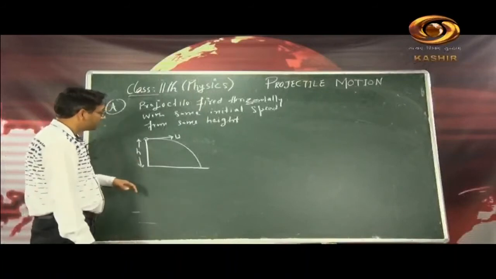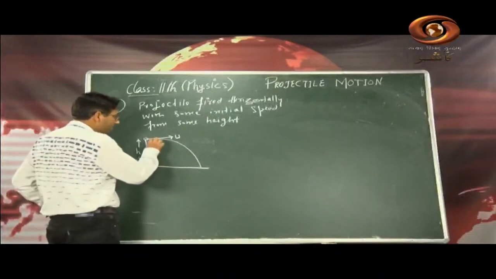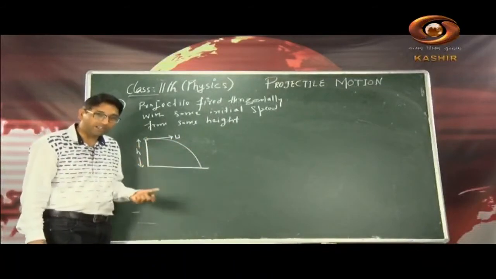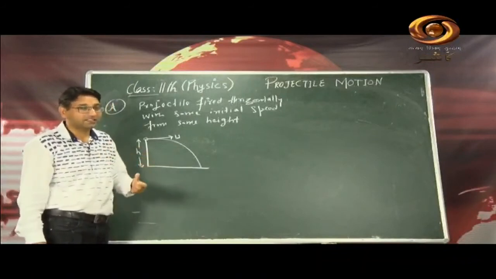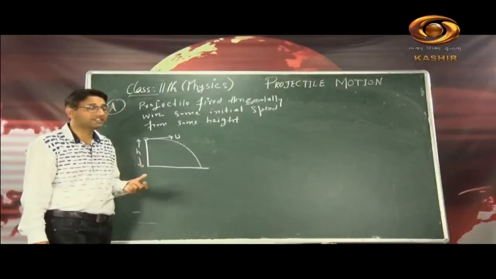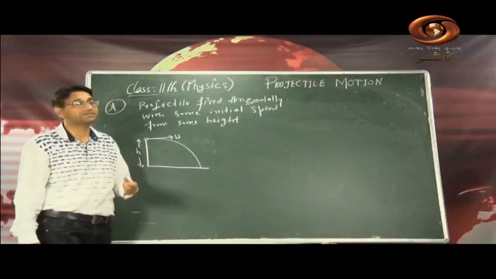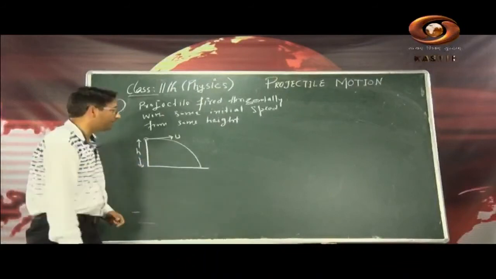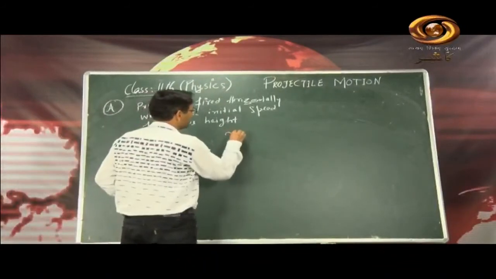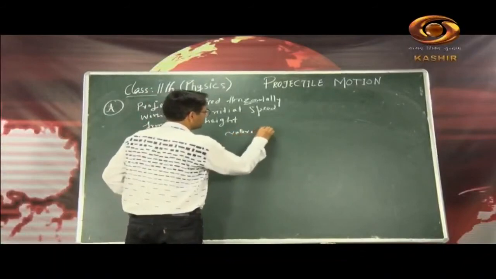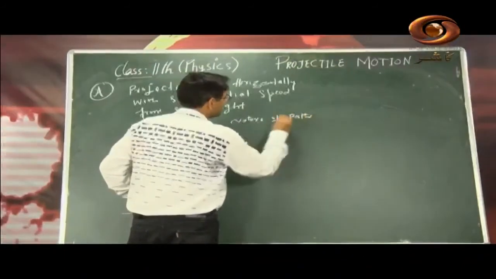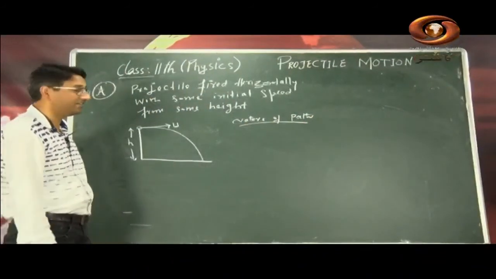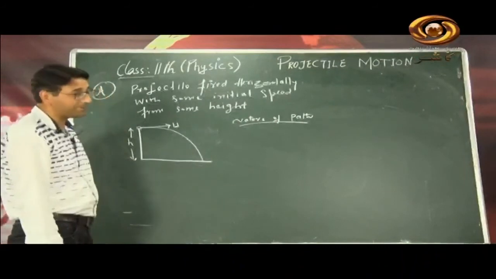So first of all, let me try to see what is the path taken by the projectile, whether it is a circular path, whether it is elliptical path, or whether it is something else. जब हम इसका नेचर ऑफ द पाथ निकालने की कोशिश करेंगे, तो वहाँ से हम देखेंगे कि which path the projectile has taken, which is fired horizontally with some initial speed u. ठीक है, नेचर ऑफ पाथ क्या है, कैसी पाथ इस प्रोजेक्टाइल की होगी, that projectile which has been fired horizontally with some initial speed from some height, इसकी पाथ कैसी होगी.